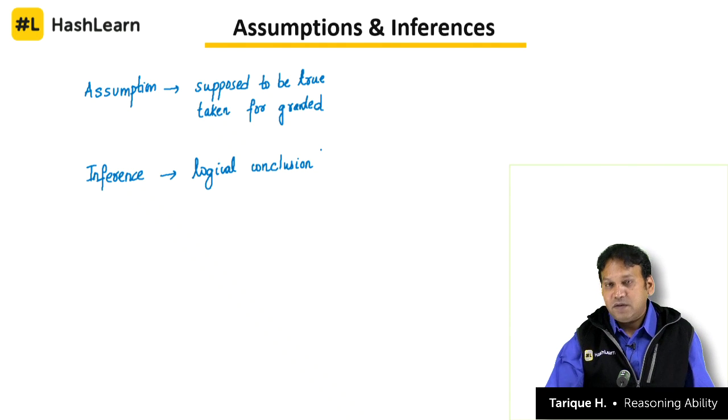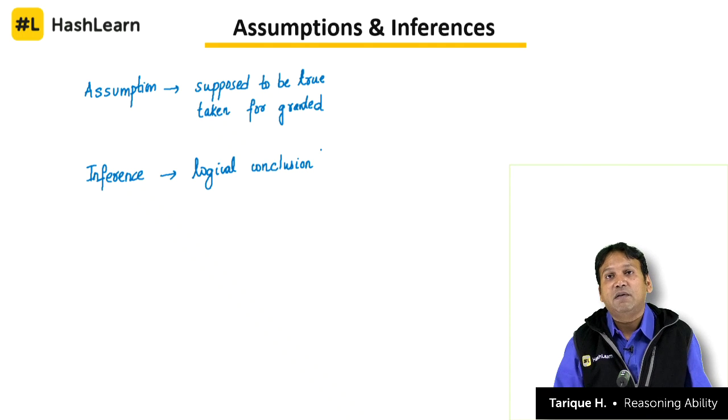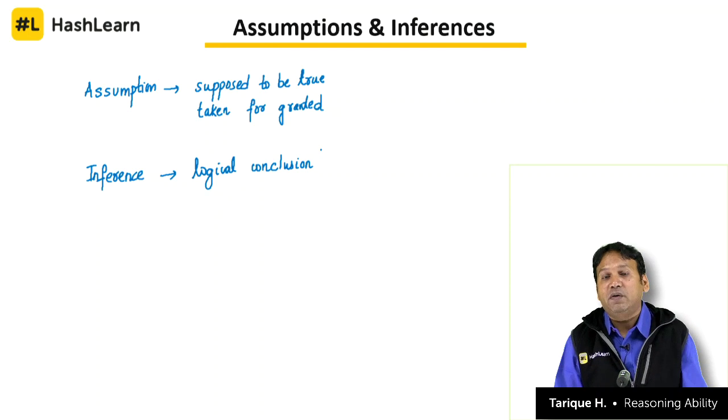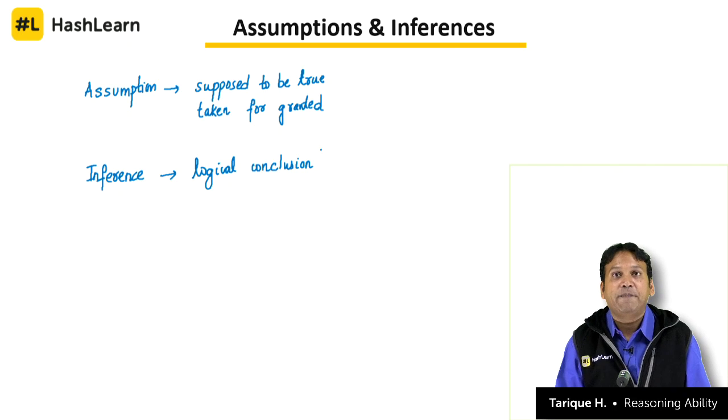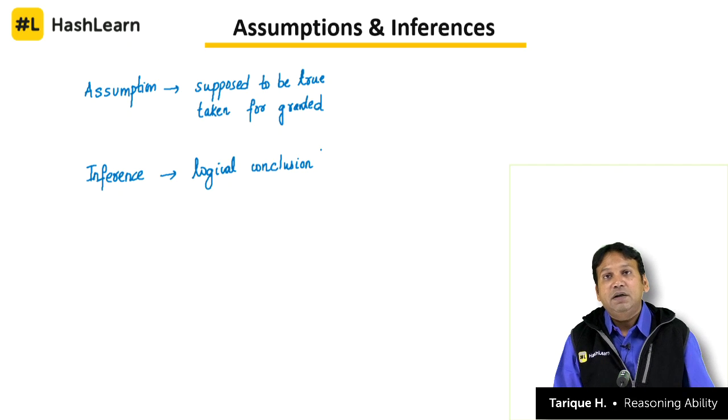So when you went from your home to office on Monday and it took you 1 hour, this is what you know, that it took 1 hour on Monday to cover, let's say, a distance of 15 kilometers or 10 kilometers depending upon which city of India you live in. Now on Tuesday again you started from your home and it took you 1 hour, so that's something that you know.